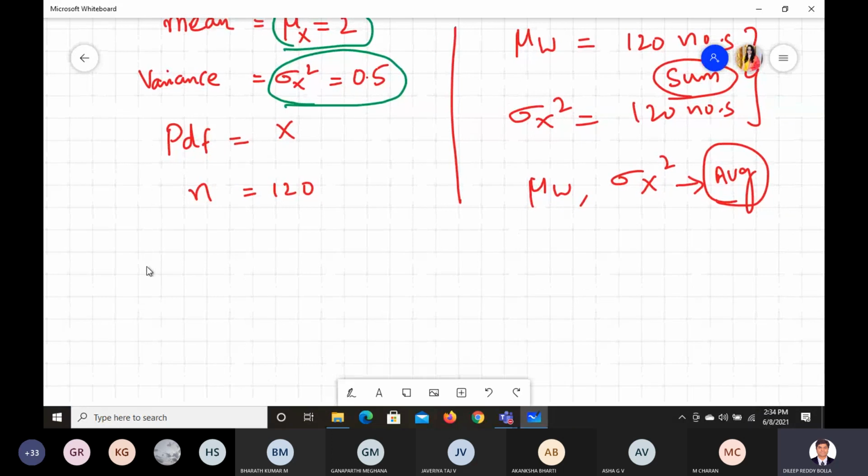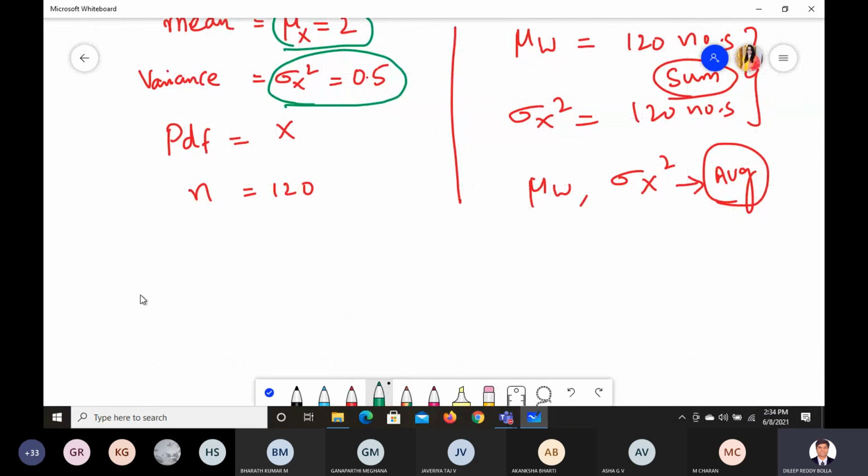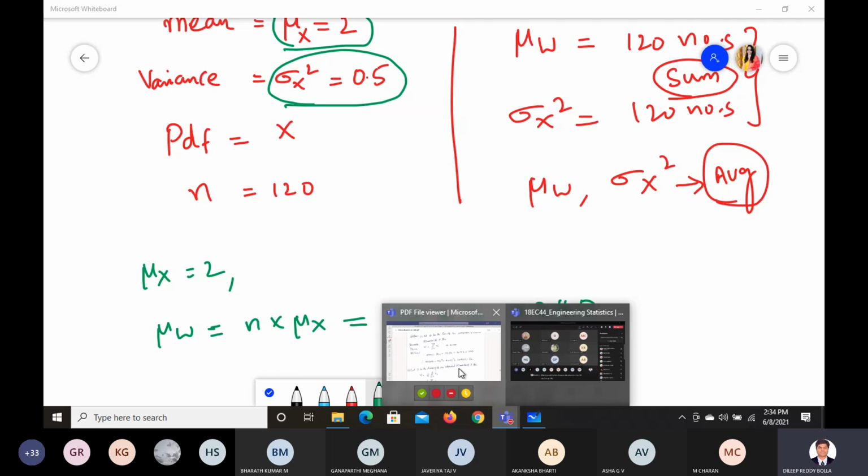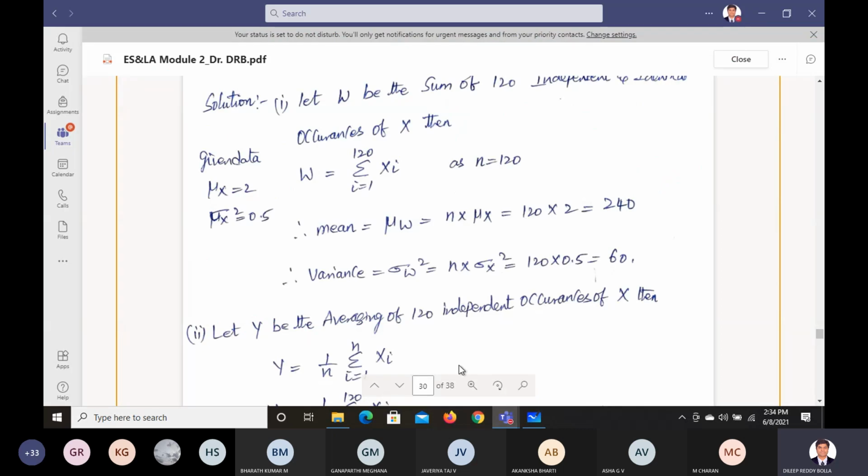So mu W equals n times mu x. What is the value of n? 120. What is the value of mu x? It is 2. So 120 into 2, we get 240.